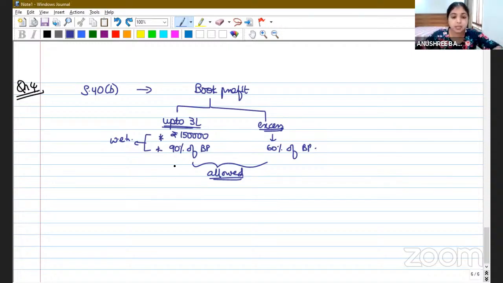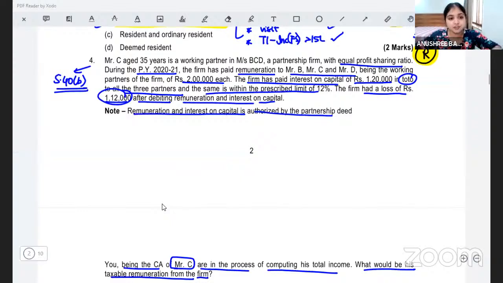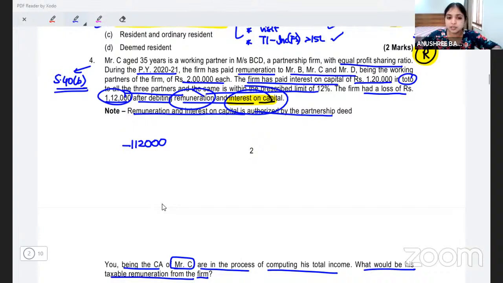Now listen to me. What is the book profit in this question? Here they say my firm has incurred a loss of 1,12,000, but this is after subtracting remuneration and interest on capital. Interest on capital is fine. But remuneration you shouldn't have subtracted. How much remuneration did we pay to each partner? 2 lakh each partner, total 3 partners. So 6 lakh remuneration we would have subtracted. We'll reverse the remuneration by adding it back.